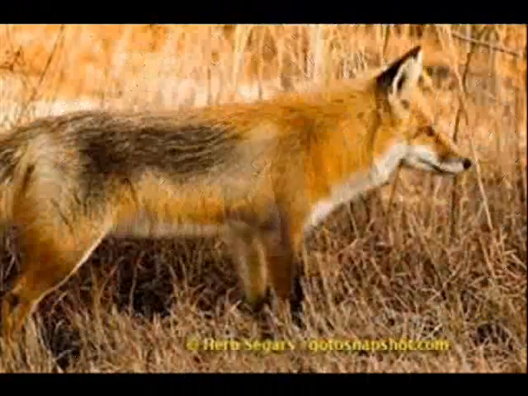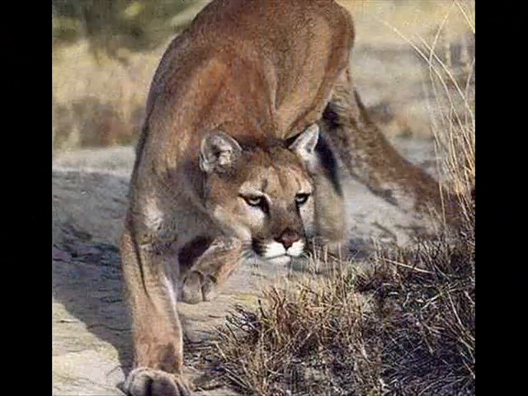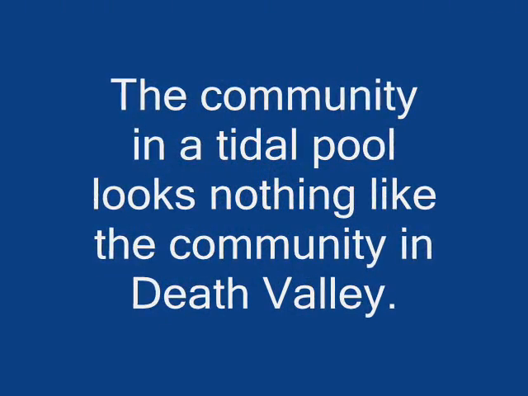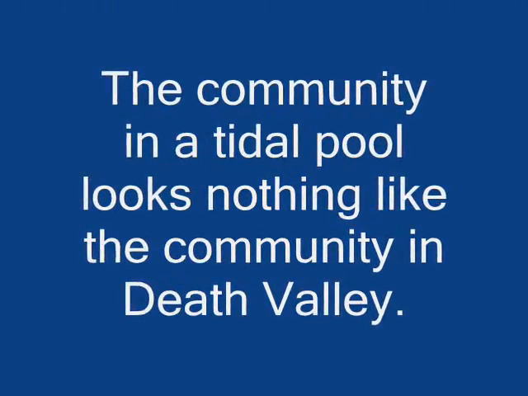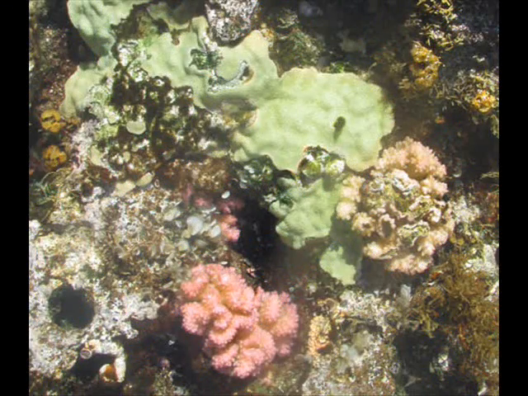You may also see large animals in Death Valley. They include coyotes, foxes, burros, bighorn sheep, and mountain lions. All of these plants and animal populations are adapted to survive in the hot, dry desert. As you can see, a tide pool looks nothing like the community in Death Valley. The population in Death Valley must be able to survive with little water. The populations in the tidal pool must be able to live in water when the tide is in. They must also be able to live in wet sand when the tide is out.